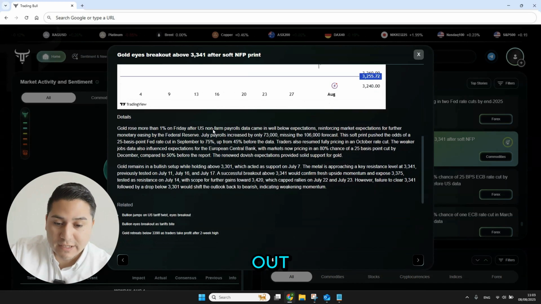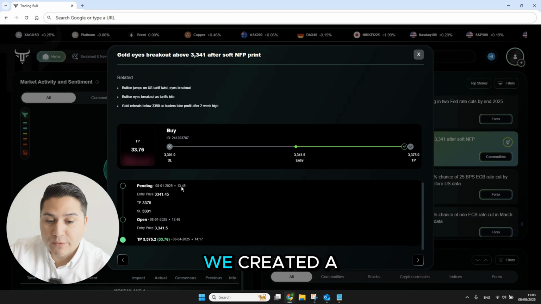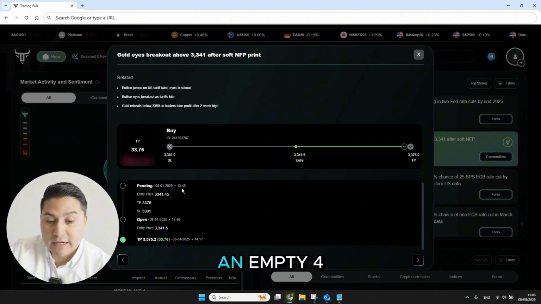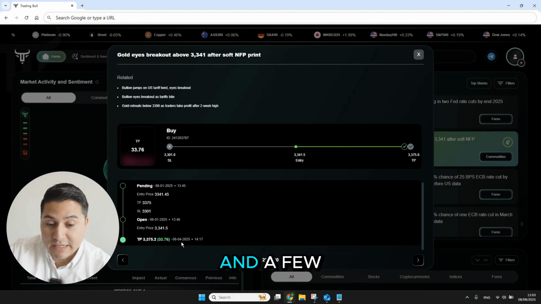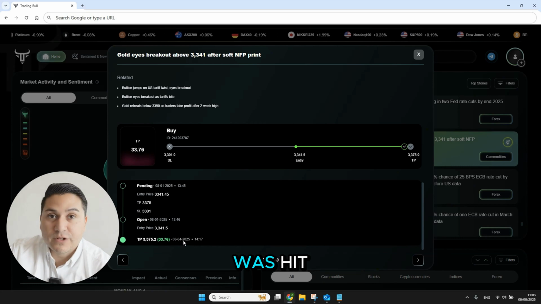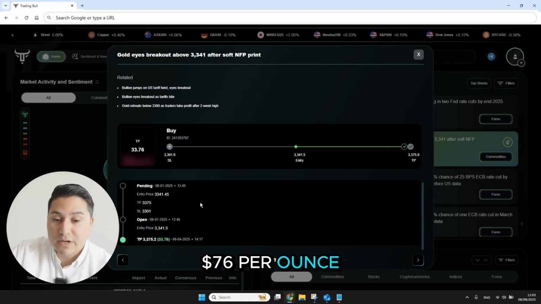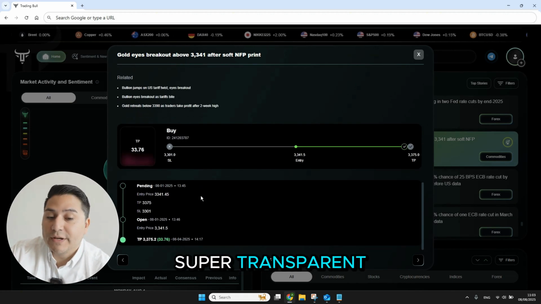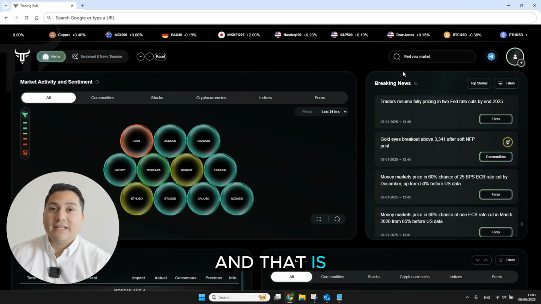And how did it actually work out then? We can see that 1 minute after the article was published, we created a pending order in an MT4. And then this was triggered 1 minute after that. And a few days afterwards, this was on Friday, so this will be Monday, Tuesday, the position hit its take profit, its TP, for a gain of $33.76 per ounce. So we make it super easy, we make it super transparent, and also all this data is saved, allowing people to check our results. And that is an event-driven trade idea.